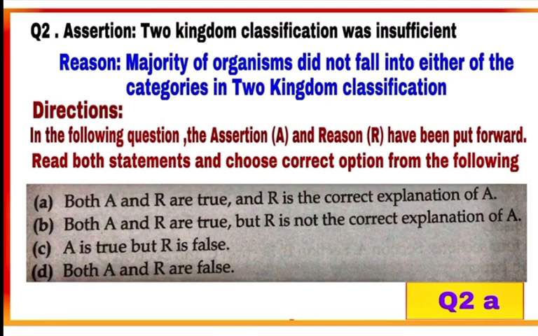Although classification of organisms into plants and animals was easily done and was easy to understand, a large number of organisms did not fall into either of the categories. Thus, it is not a sufficient system. So, option A is correct. Both assertion and reason are true and the reason is the correct explanation of the assertion. So, mark A as the correct answer.